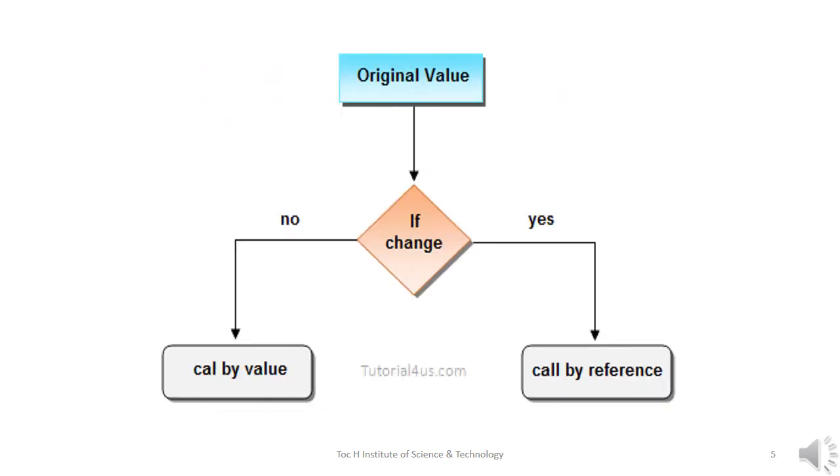When we call a function by value, the original value of the variable cannot be changed. But when you call a function by reference, the original value of the variable is changed or modified.